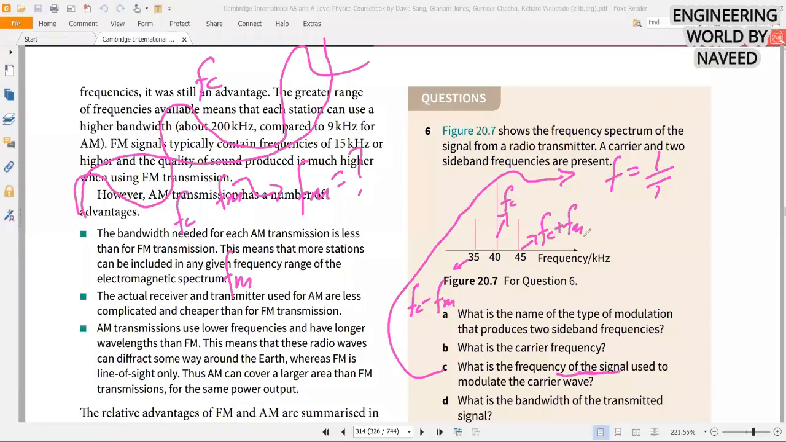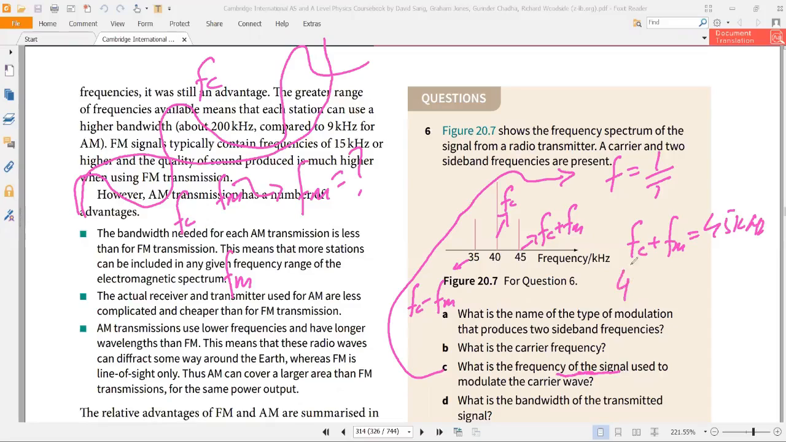FC plus FM is given to me, that is 45 kilohertz. FC is also given to me, that is 40 kilohertz. So instead of FC, I will write 40 kilohertz plus FM, and that is equal to 45 kilohertz. So my FM will be 45 kilohertz minus 40 kilohertz, that is 5 kilohertz. This will be my final answer. And you can also find it from FC minus FM, that is 35. So from this you can find the answer of this part.